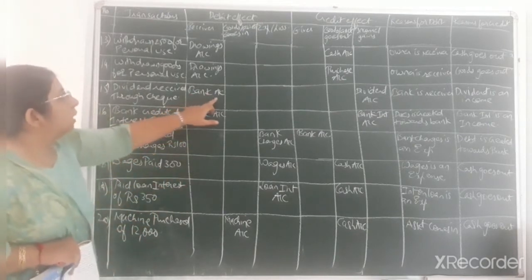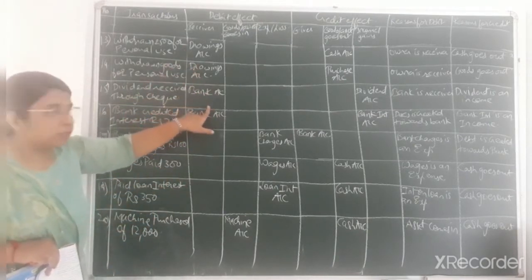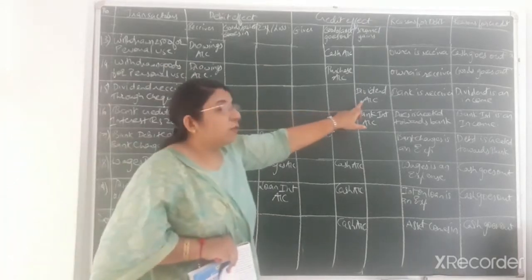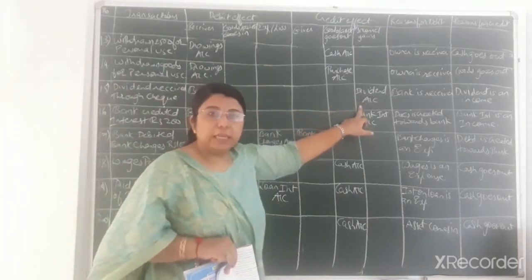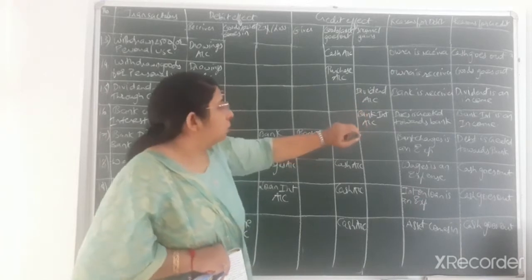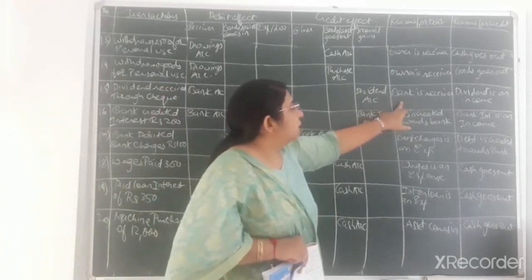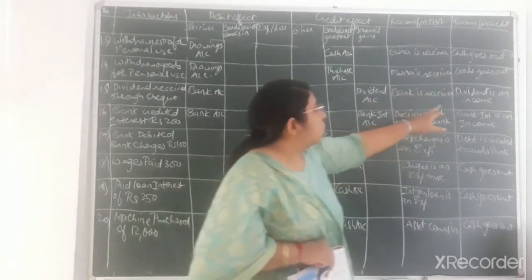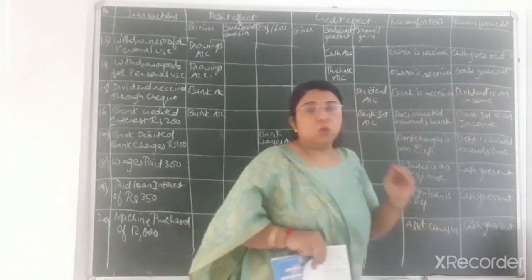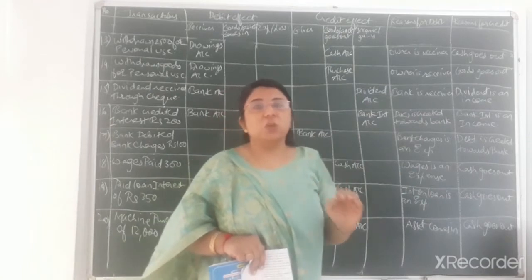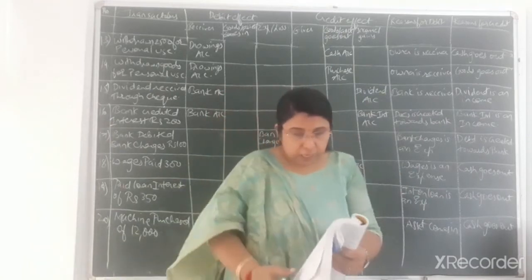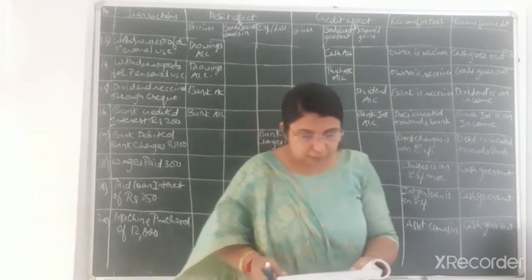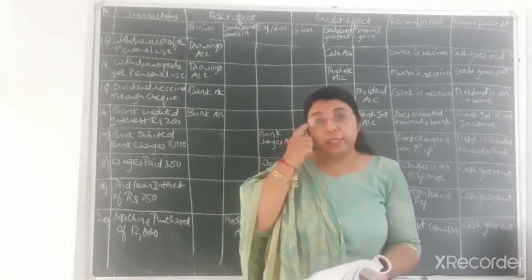So bank account will be debited as per the rule of personal account, and dividend is one kind of income, so credit all incomes and gains as per the rule of nominal account. And then the reasons for debiting: bank is the receiver because our bank balance will be increased by that much amount, and dividend is an income, so credit all incomes and gains as per the rule of nominal account.